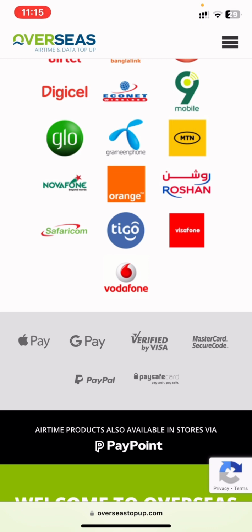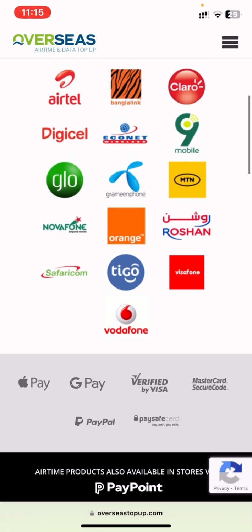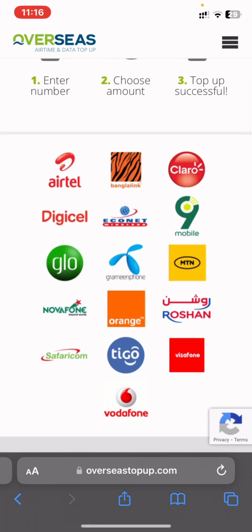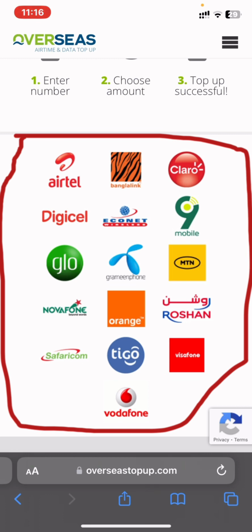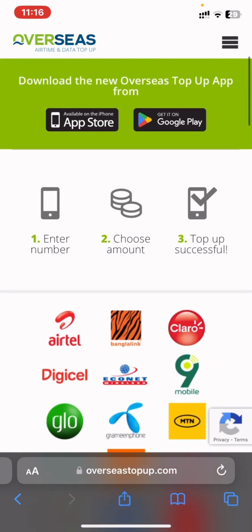So you'll be paying a monthly subscription with this bank in Nigeria. You just have to make your own research. So that's the set of payment modes you'll be able to use to make this trade. And right here, these are the airtime providers you'll be able to buy on this website.